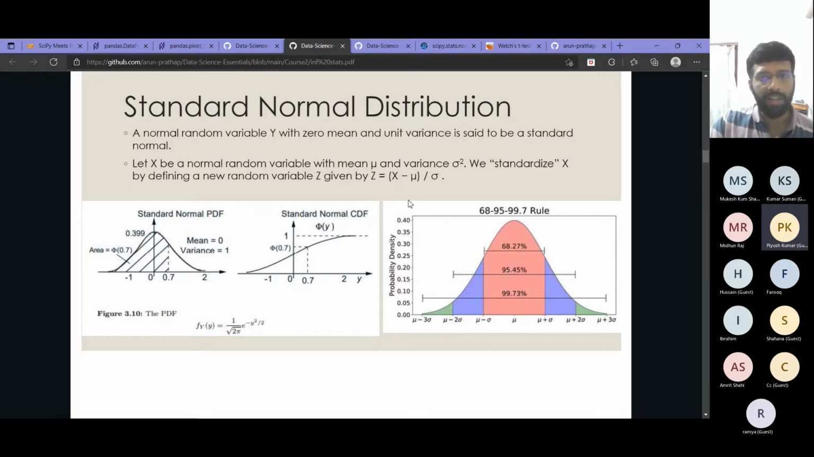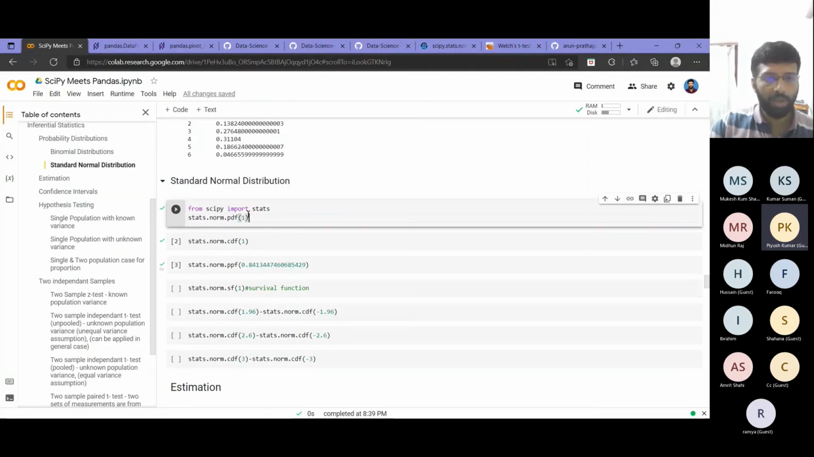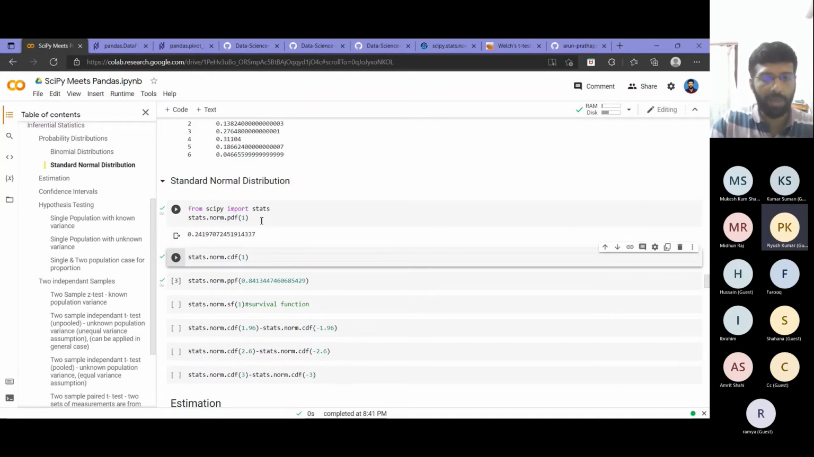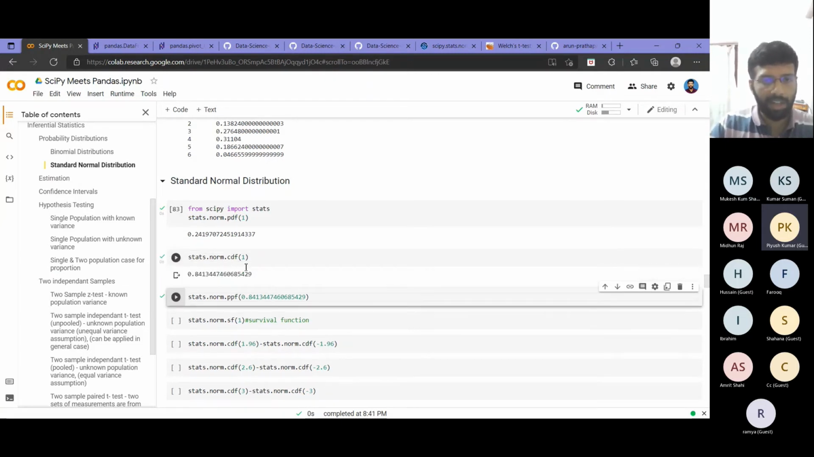Basically, any given normal distribution we can convert to a standard normal distribution using centering and scaling, as given by (x minus mu) by sigma. We will not be covering that. I will just go through how you can use the standard normal distribution to find probability values. Similar to the PMF in the discrete case, we have the PDF here, the probability density function. For any value in a particular question, I can directly call it using stats.norm.pdf. And the cumulative distribution function I can directly find using the CDF call.